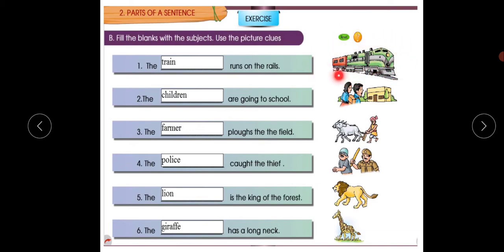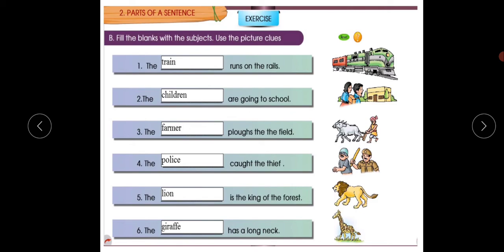What is there here, children? What is this? It's a train, right? So we have to write train in the blank. The train runs on the rail. Have you seen how the train runs? There will be a track, right? On that only the train runs. Have you ever seen a train? All might have seen. And where does the train run? It runs on the rail. There will be iron on the ground, right? On that only the wheels of the train will go. That's called the rail.